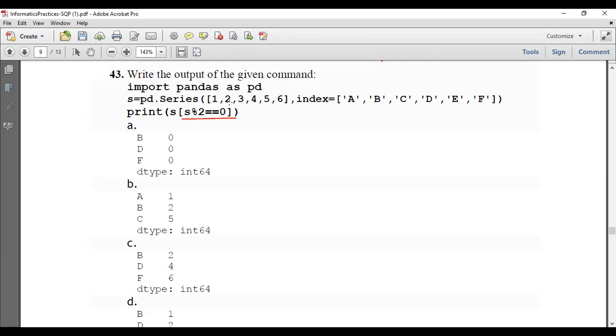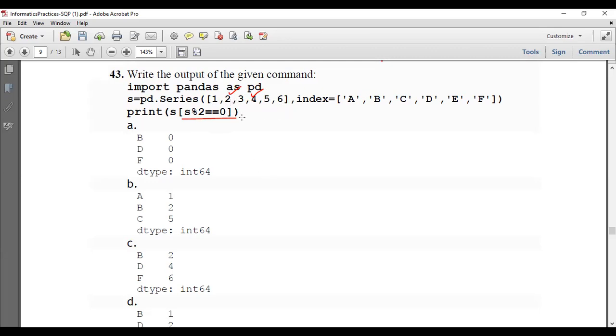No. 2 divided by 2, remainder is 0? Yes. For this, the remainder is 0. 3 divided by 2, is the remainder 0? No. 4 divided by 2, remainder is 0? Yes. 5 divided by 2, remainder is 0? No. 6 divided by 2, remainder is 0? Yes. So what are their corresponding values?